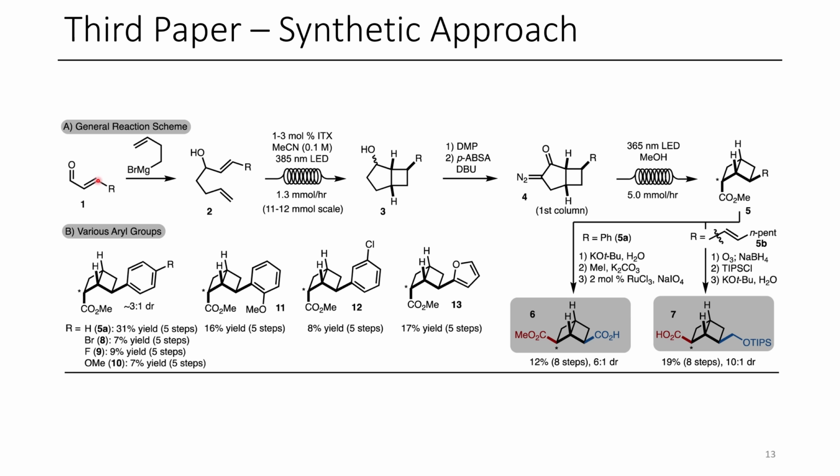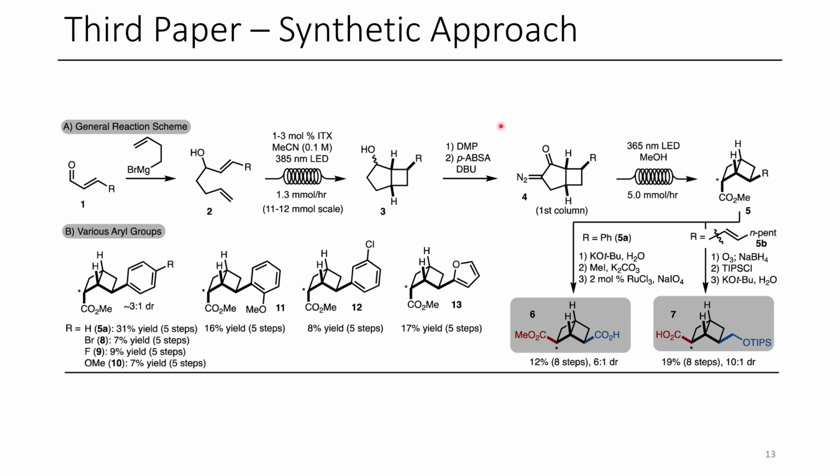After this has been done, in a flow setup, they're able to undergo a photochemical 2+2 cycloaddition reaction. This forms this 4,5 fused bicyclic system. The stereochemistry of this alcohol is inconsequential because it gets oxidized by DMP to the corresponding ketone, which is then able to be diazotized in the alpha position using this diazotransfer reagent.